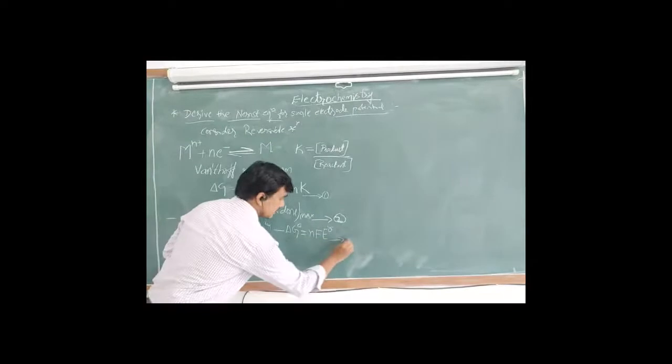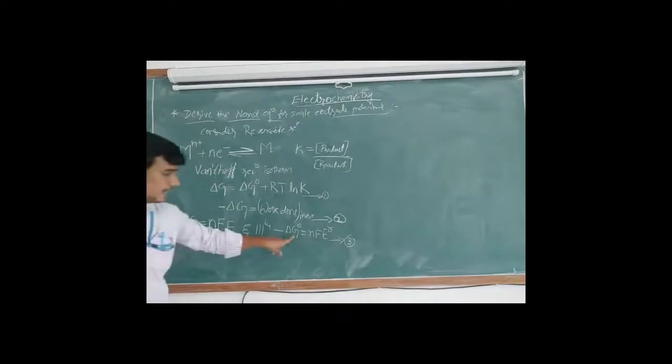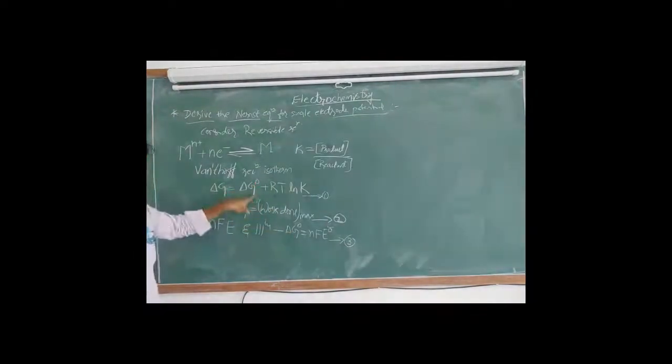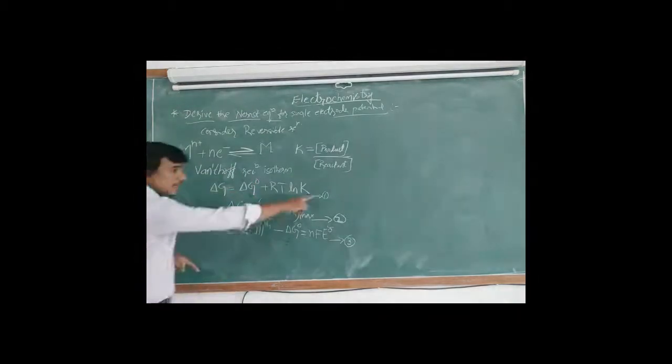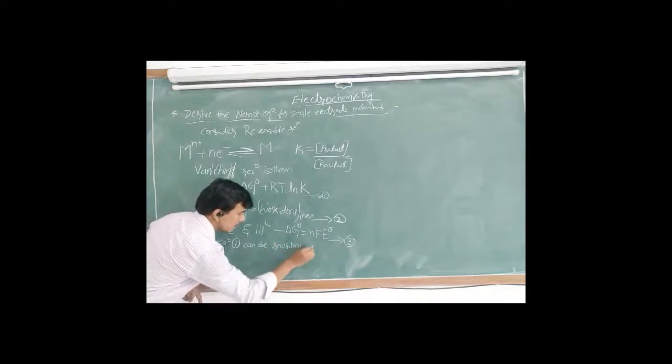So I will consider this one as equation number 3. Now we got the value of delta G and delta G naught. So we have to substitute in equation number 1. Equation 1 can be rewritten as, here we got delta G. Here minus delta G is there, I will take the negative sign to this side.